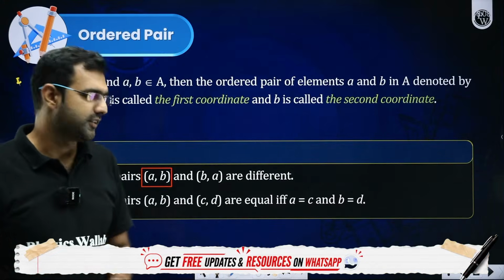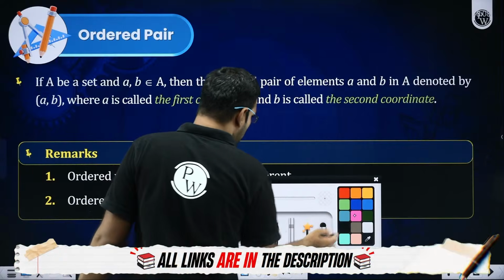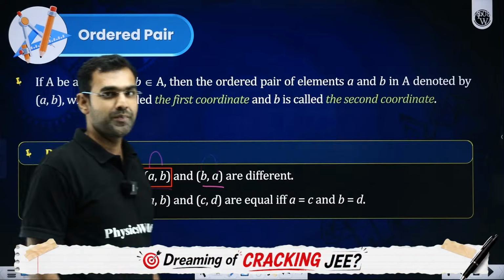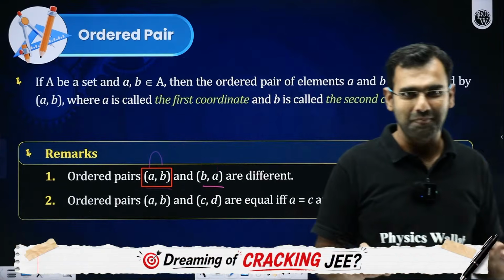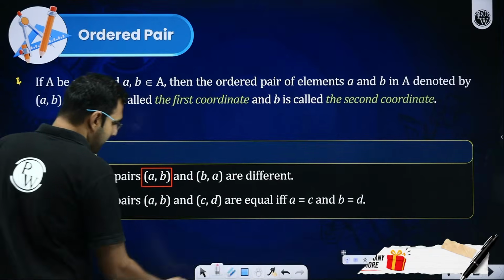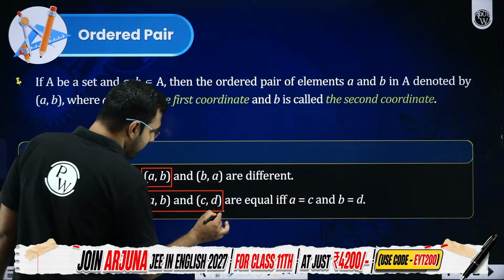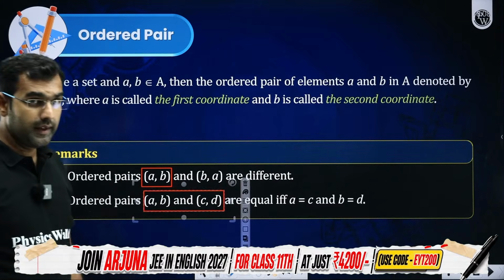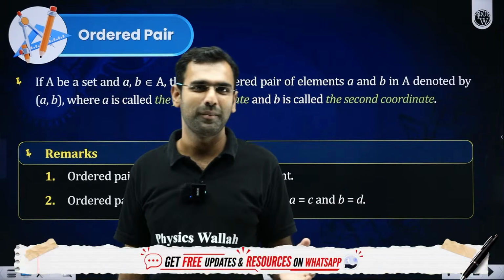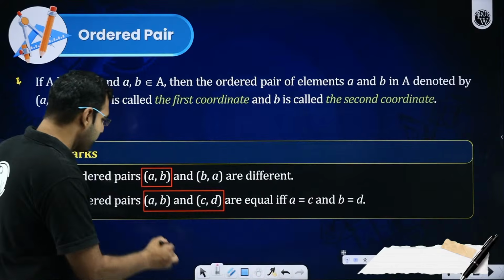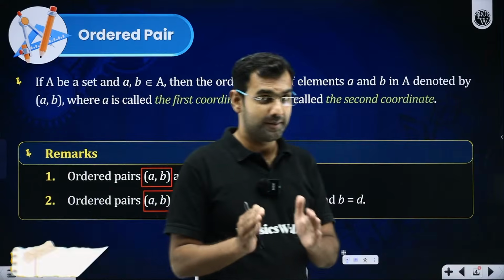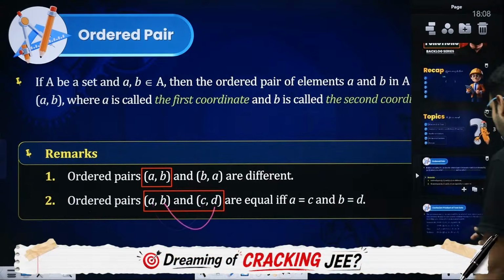Now you need to learn this difference, students, that if you talk about ordered pairs as in A comma B and B comma A, then they are two different ordered pairs. A comma B and B comma A are not same. I hope you got my point, everybody. Now you need to remember that if ordered pair A comma B is equal to C comma D, in that case, A will be equal to C and B will be equal to D. Did you all understand the concept of ordered pair, everybody? Any confusions? Yes or no?